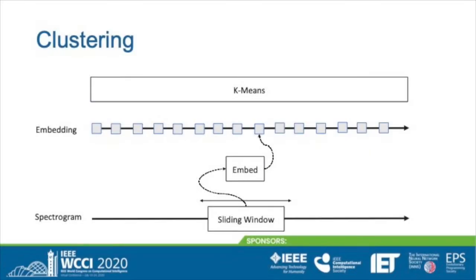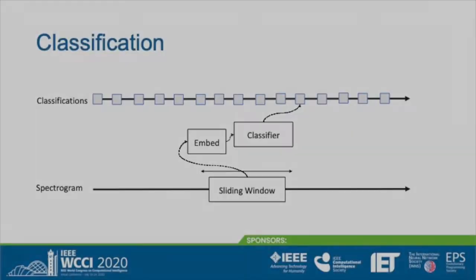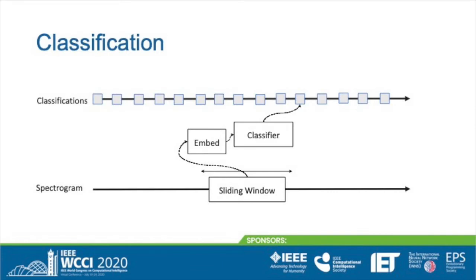In order to cluster a file containing dolphin signals, we shift a sliding window across the spectrogram and encode the spectrogram windows using the previously trained encoder. The resulting embeddings can be clustered by a standard algorithm such as k-means. In order to build a classifier for specific audio signals in dolphin communication, or to distinguish signal from underwater background, we add a classifier on top of the embedding vector. The rest of the pipeline stays exactly the same as in the clustering pipeline.